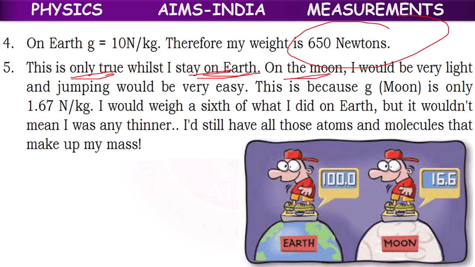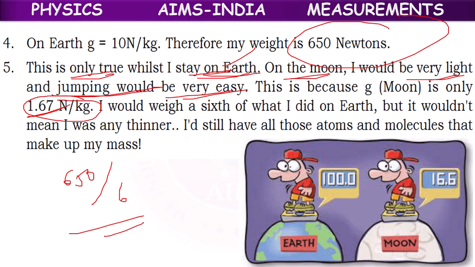If I go to the moon, I would be very light and jumping would be very easy compared to earth, because the gravitational field strength of the moon is 1.67 newtons per kg only. Compared to earth, the gravitational field strength on the moon is 6 times less than earth. It will decrease 6 times.